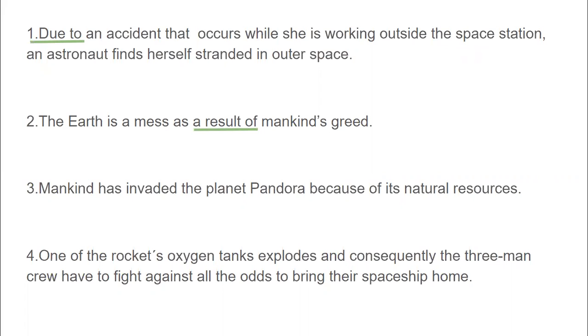Okay, as a result of. Mankind has invaded the planet Pandora because of its natural resources. Because of. One of the rocket's oxygen tanks explodes and consequently, the 3 main crew have to fight against all the odds to bring their spaceship home.